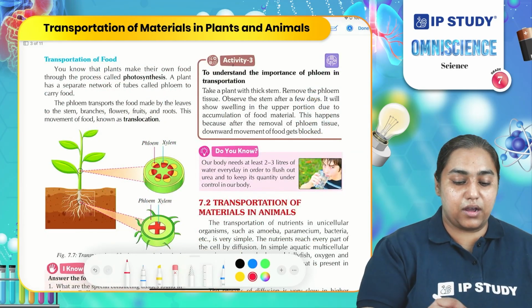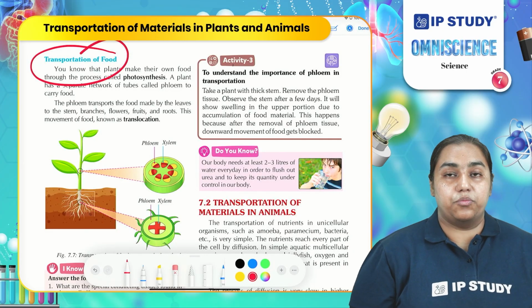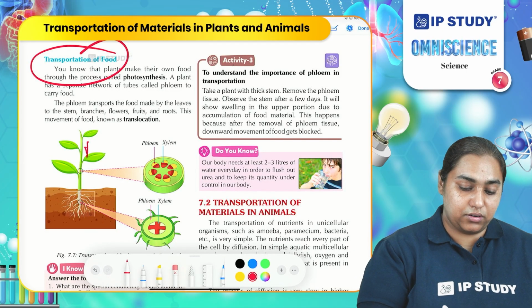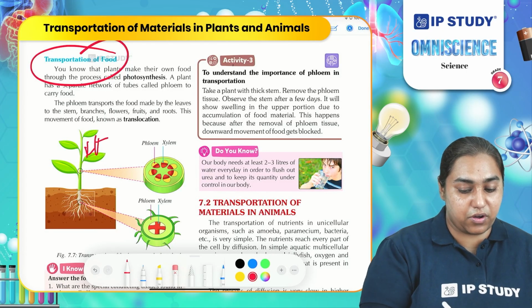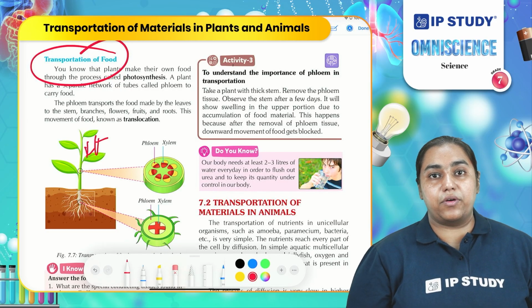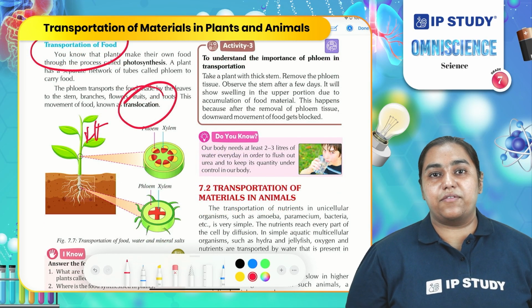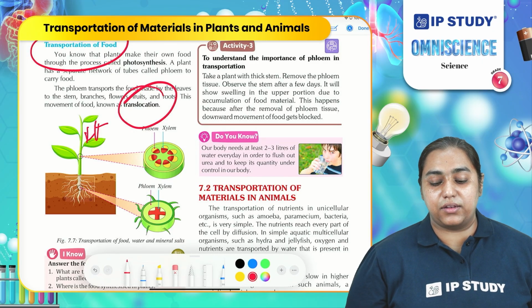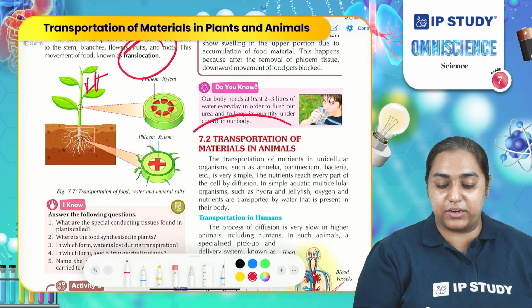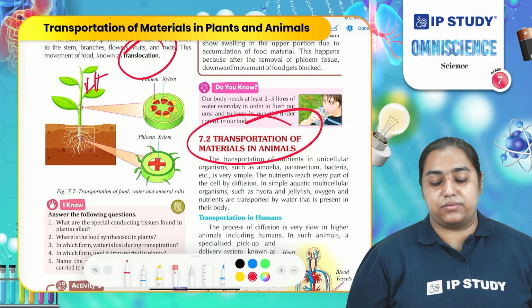A similar phenomenon occurs in the transportation of food. Food moves in the downward direction, and even in the upward direction. The movement of food from leaves to the root is known as translocation. Now that you are aware of the transportation in plants, let us study the transportation of material in animals.